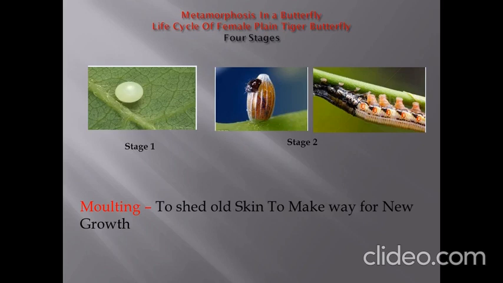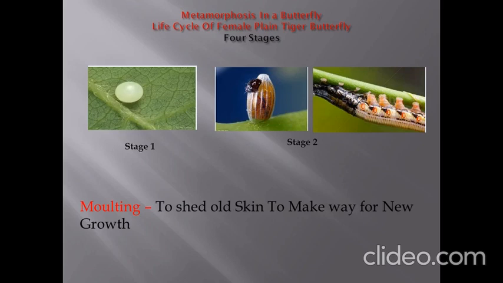Now you will think, what is molting? My dear students, here in the picture you all can see the process of molting is shown. Now, molting means to shed away the old skin. That means the caterpillar will give away the old skin, and below that old skin the new skin is already formed. So the old skin will be given out and the new skin will be replaced.